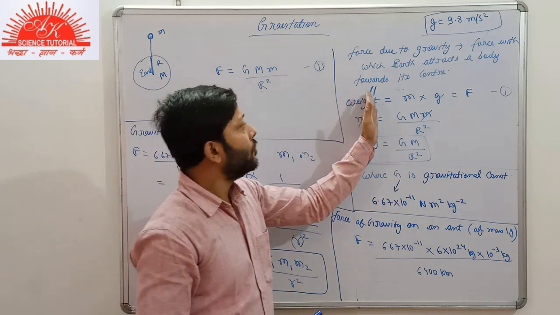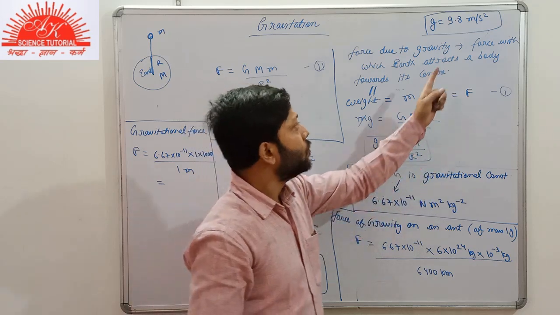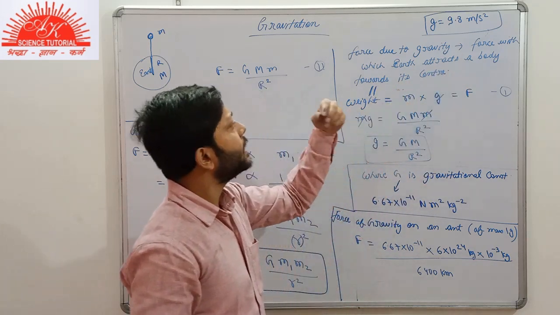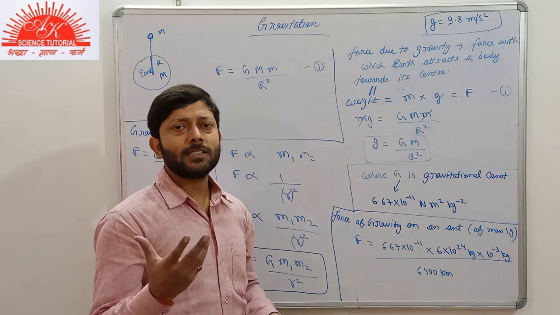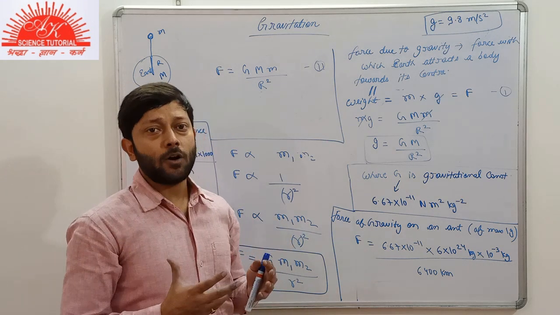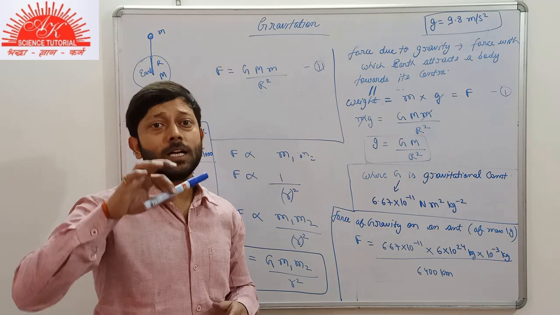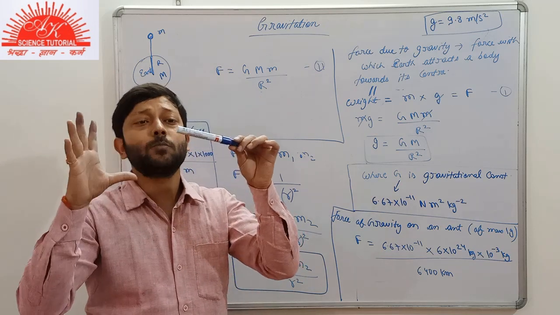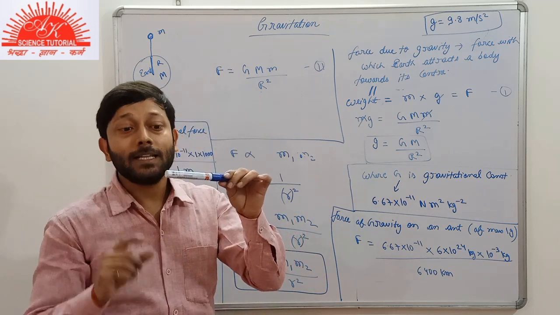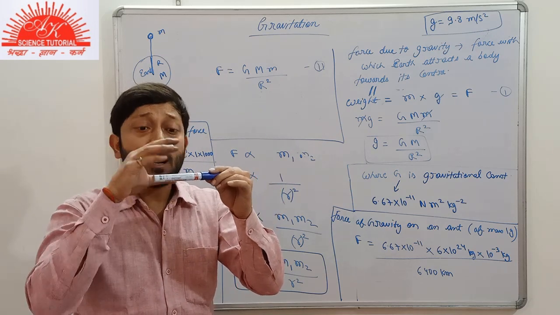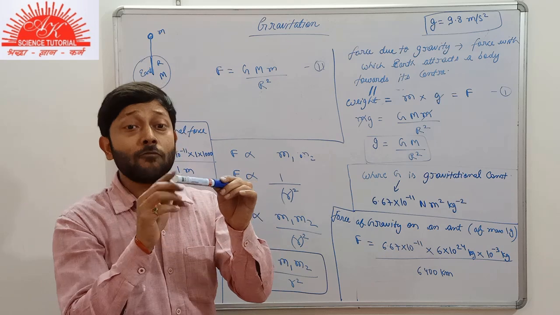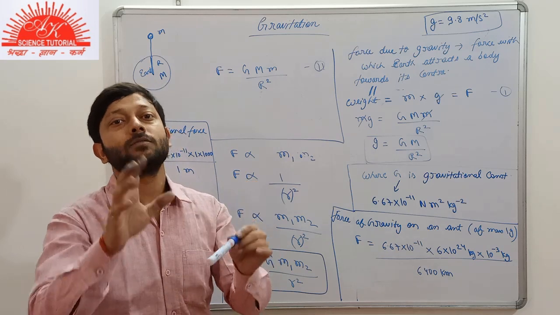What is weight? Weight is a force. Which force? Force with which Earth attracts any body towards its center. And what is mass? Mass is simply the quantity of matter contained in a body. Suppose that I say that the mass of this body is 1 kg. Then what does this 1 kg tell us? It tells us that the quantity of matter contained in this body is 1 kg.